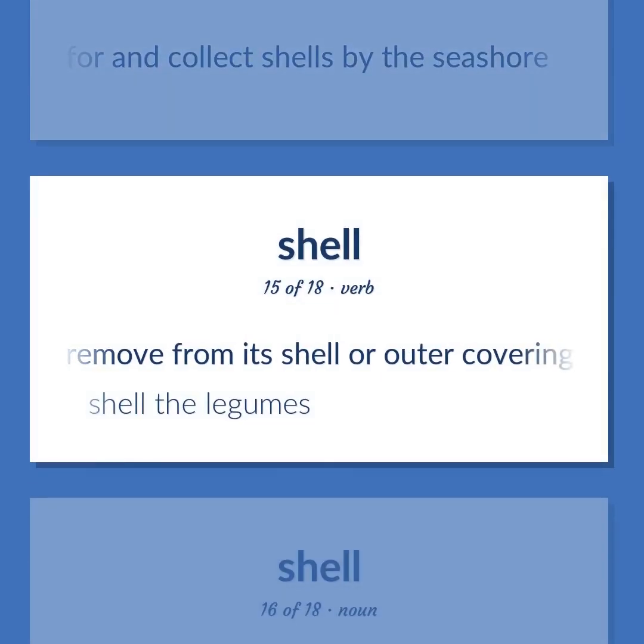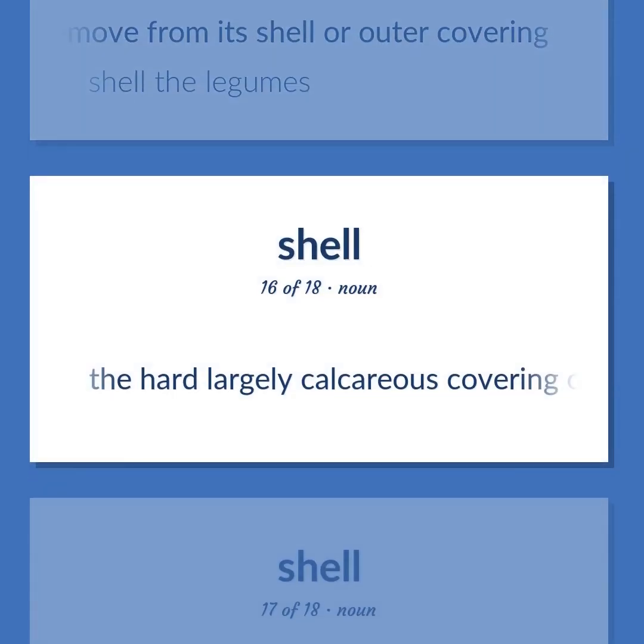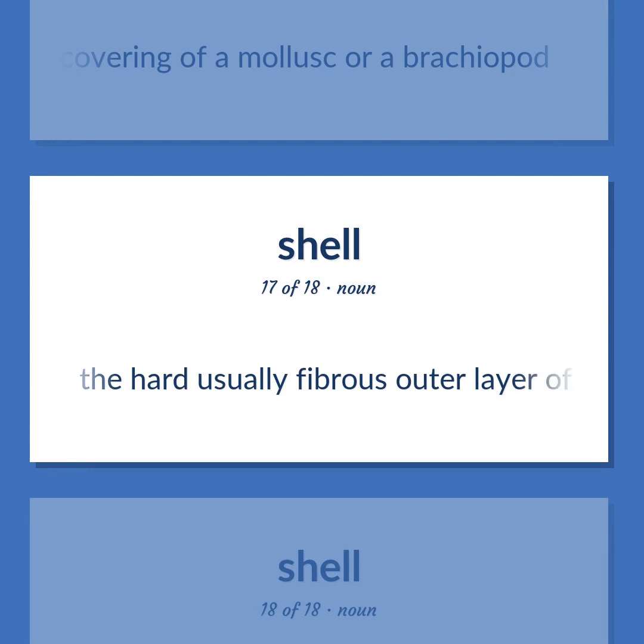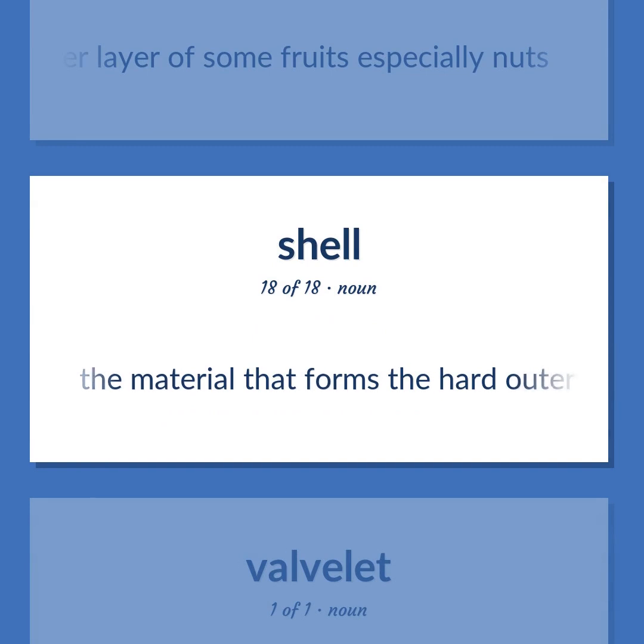Remove from its shell or outer covering. Shell the legumes. The hard, largely calcareous covering of a mollusk or a brachiopod. The hard, usually fibrous outer layer of some fruits, especially nuts. The material that forms the hard outer covering of many animals.